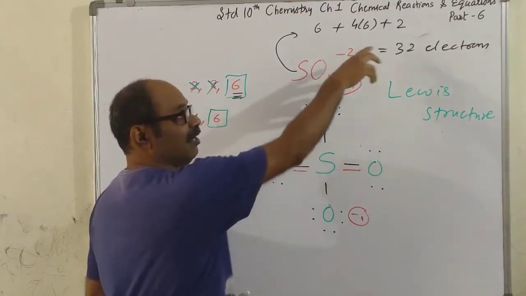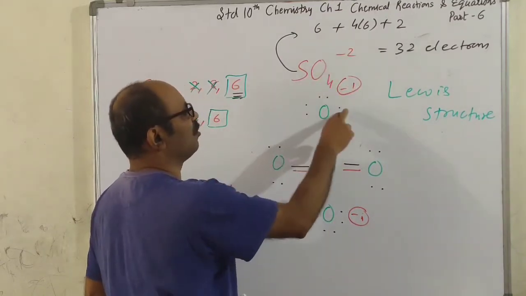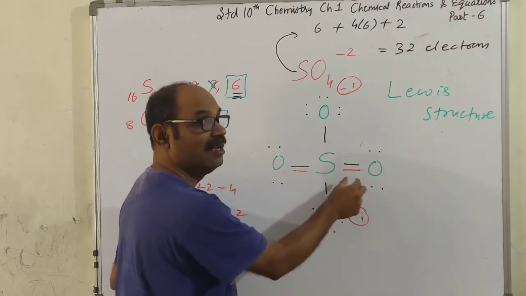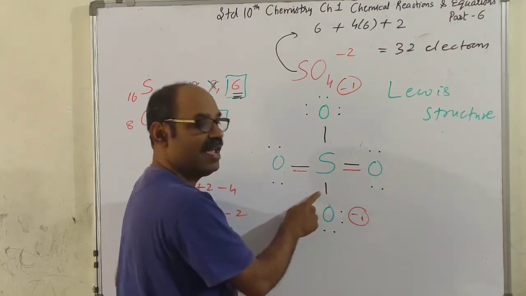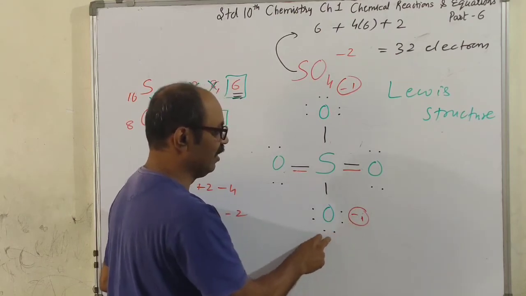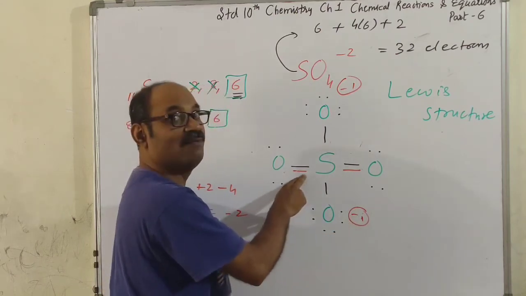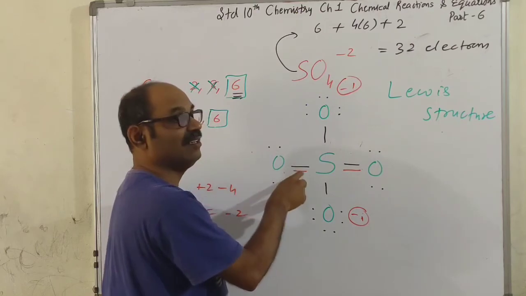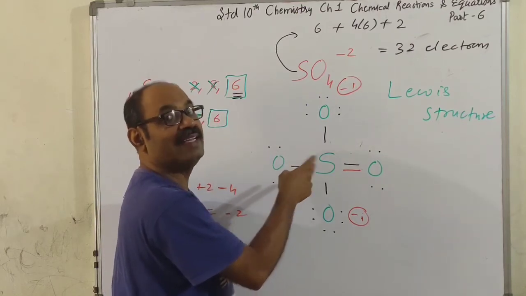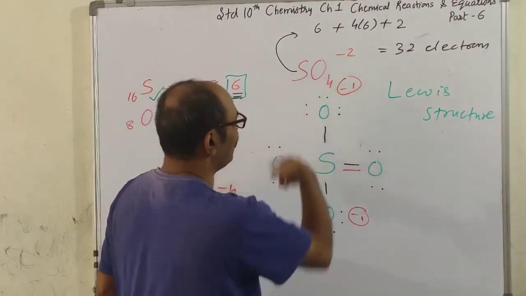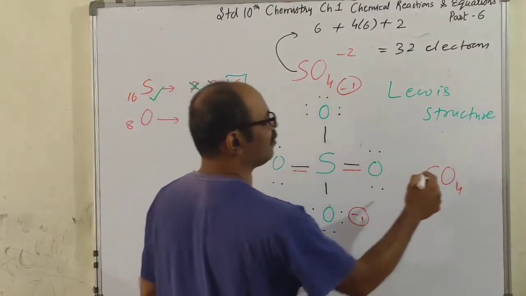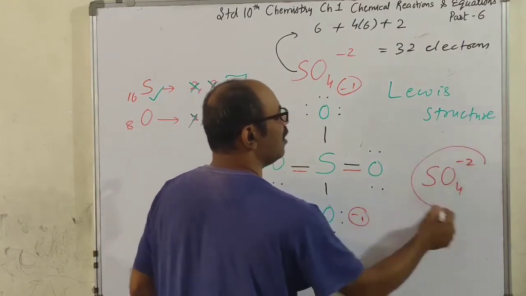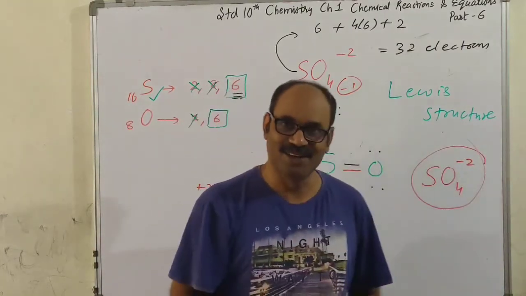Here also 32 electrons are well arranged. 2, 4, 6, 8, 10, 12, and the double bond, so 4, 16, 18, 20, 22, 24, 26, 28 and 4. 28 plus 4, 32. So this is how SO4, sulfur 1 atom, 4 oxygen atoms and a minus 2 ion is formed. Is that clear to you?